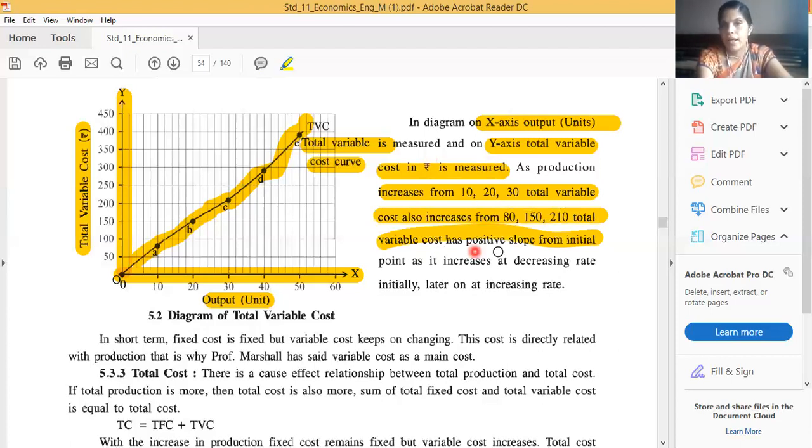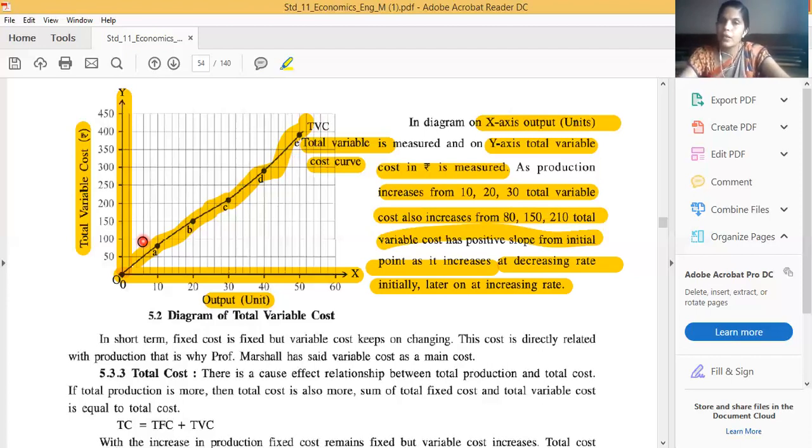So total variable cost has a positive slope from the initial point, as it increases at a decreasing rate. Why is it a decreasing rate? I will explain: decreasing rate initially, later on increasing rate. You can see here, it has increased by 80 to 150, 150 to 210, 210 to 290, and then 390 fast. So first it has increased at a slow rate. Then after a particular point, it starts to increase very fast. So the same thing we have written here.